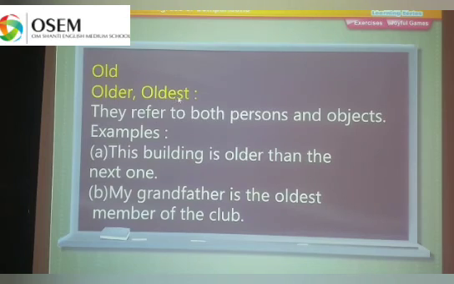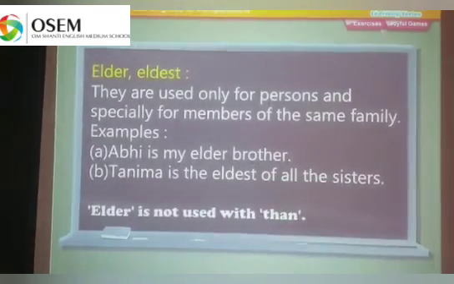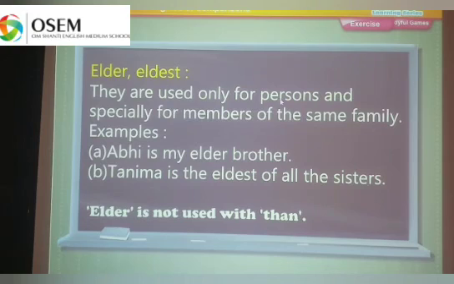Old, older and oldest. They refer to both person and object. Example, this building is older than the next one. My grandfather is the oldest member of the club. Elder, eldest. They are used only for persons and especially for members of the same family. Example, Abhi is my elder brother. Tanima is the eldest of all sisters. Elder is not used with than. We don't use than with elder.